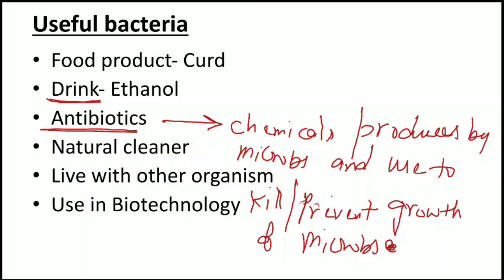Right. So basically antibiotics are the chemicals which we are getting from the microbes, and these chemicals are used to prevent the growth and also may kill other microbes. Right.